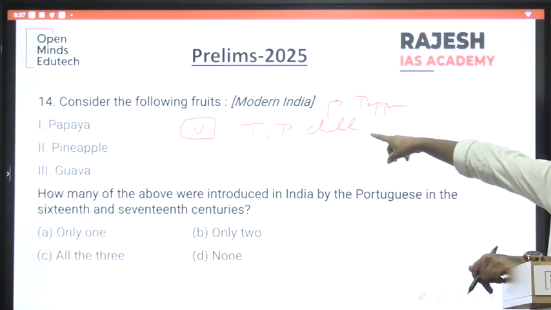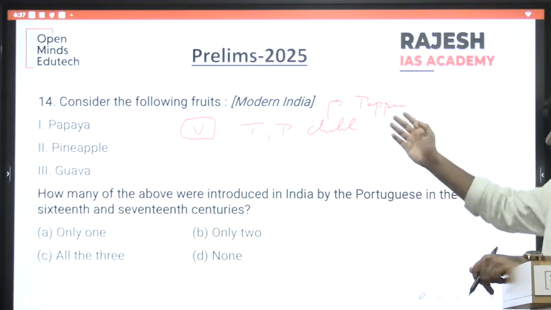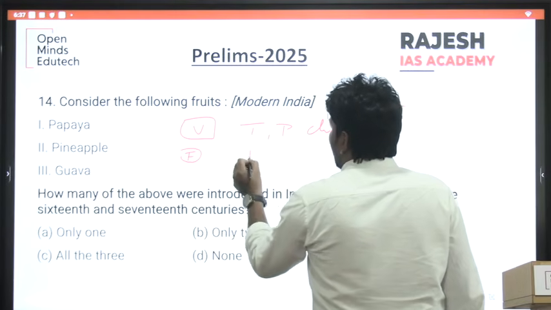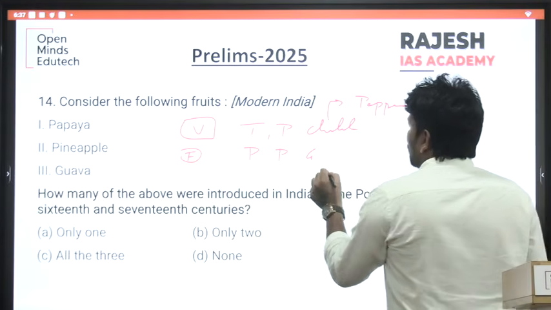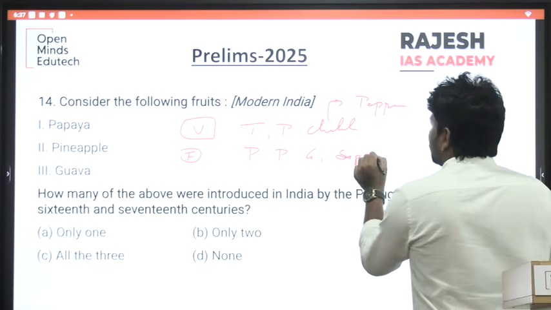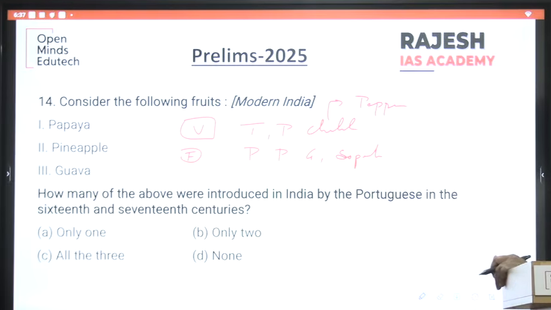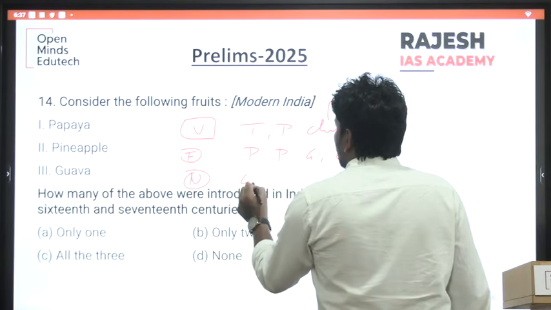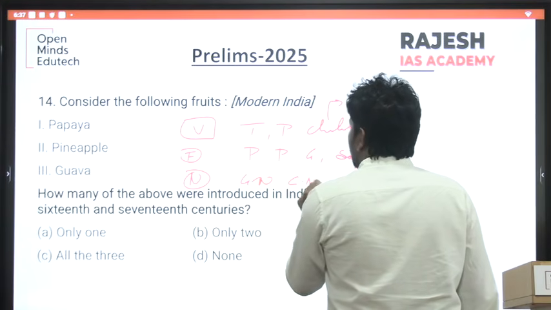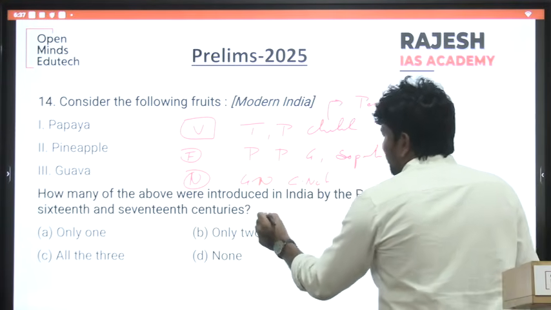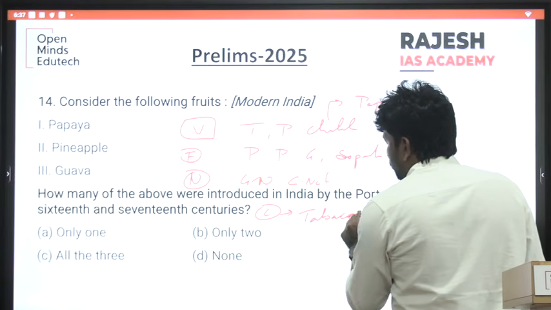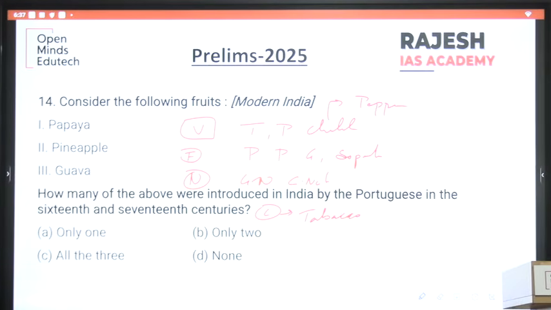Next, fruits: papaya, pineapple, guava, sapota. Nuts: groundnut, cashew nut. And the commercial crop they introduced: tobacco.